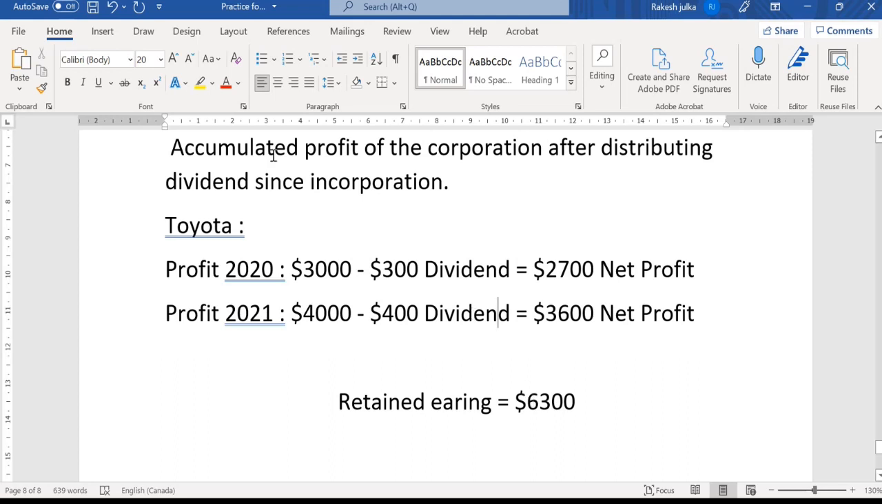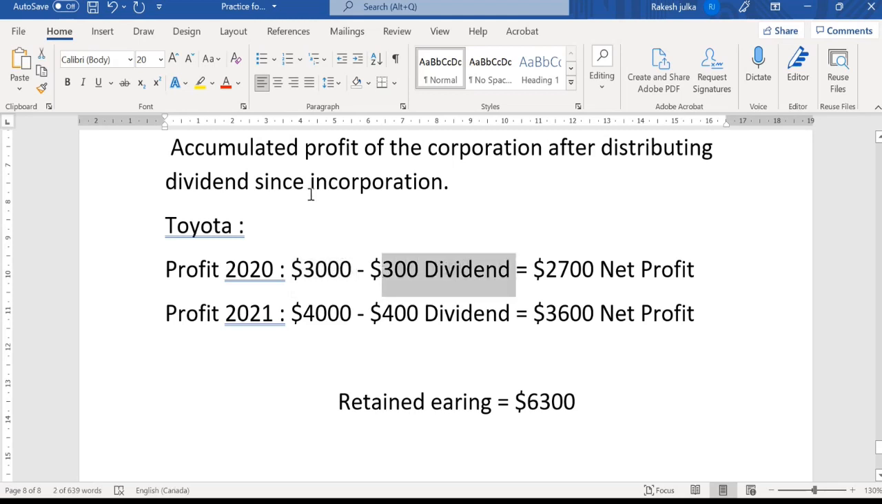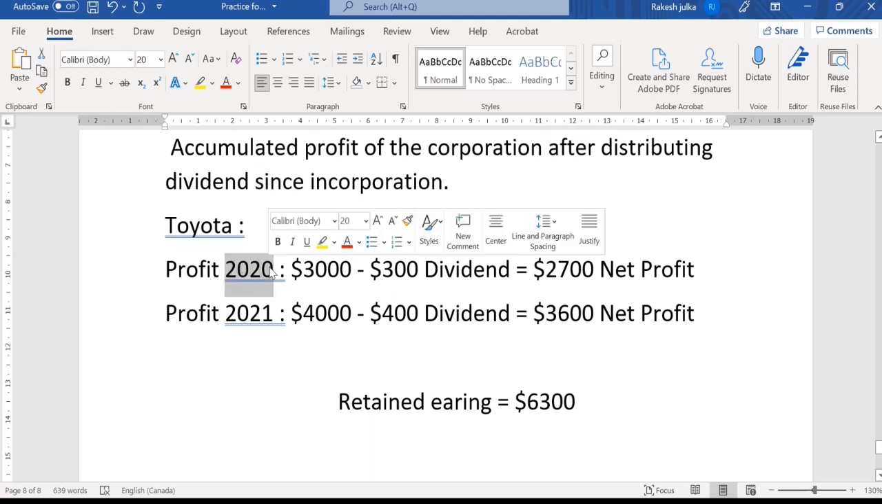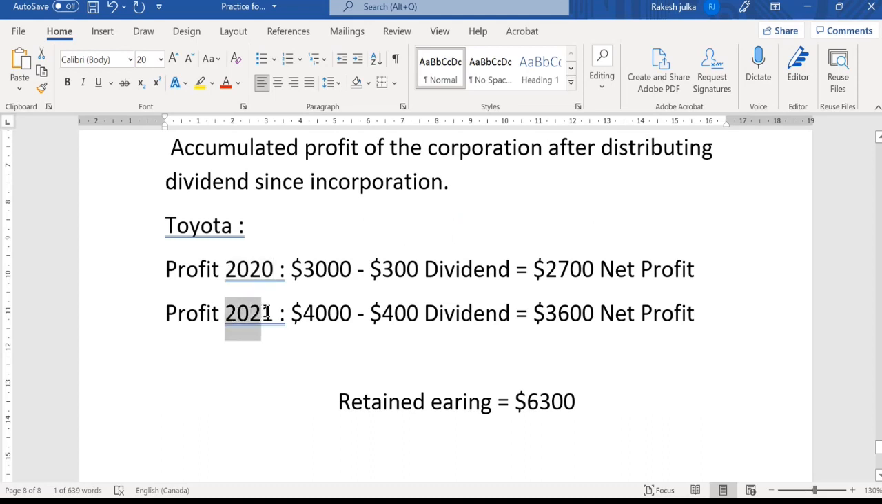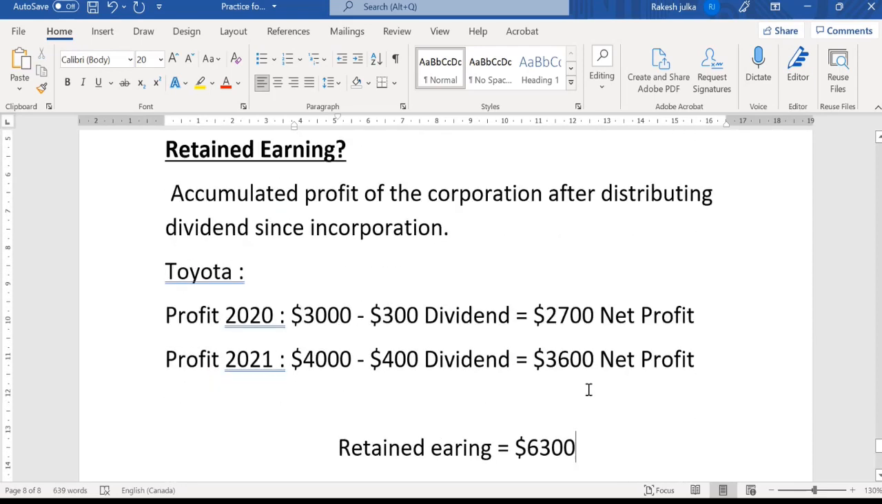So retained earning is the accumulated profit of the corporation after distributing dividends. This is the profit after distribution of the dividend since incorporation. Since incorporation means since the starting of the company. So accumulated means the addition of the profit in 2020 and the profit in 2021, right? So this is the total, and this is known as retained earning. These are the important terms that are used in accounting, and I have explained them in detail.